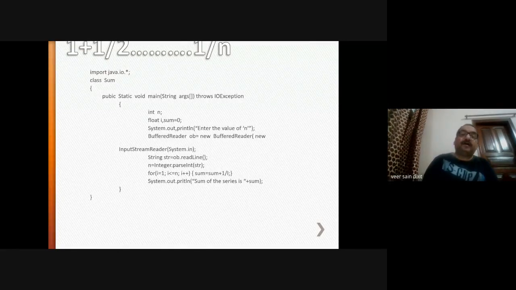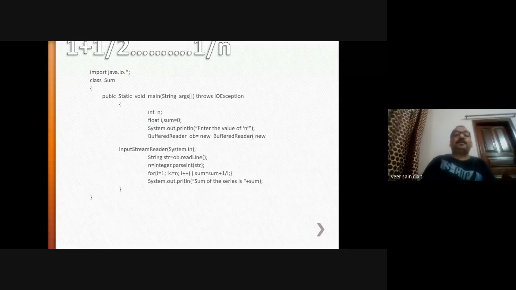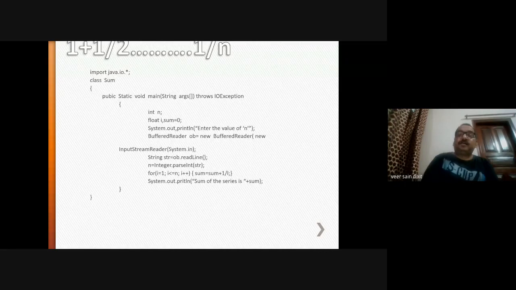We will take a for loop. Since in this series we are starting the value from 1 up to n, right? So for i equal to 1, sum equals sum plus 1 by i. Initial value of sum is 0, plus 1 upon 1, so the value of sum will be 1. Then the value of i will be increased to 2.